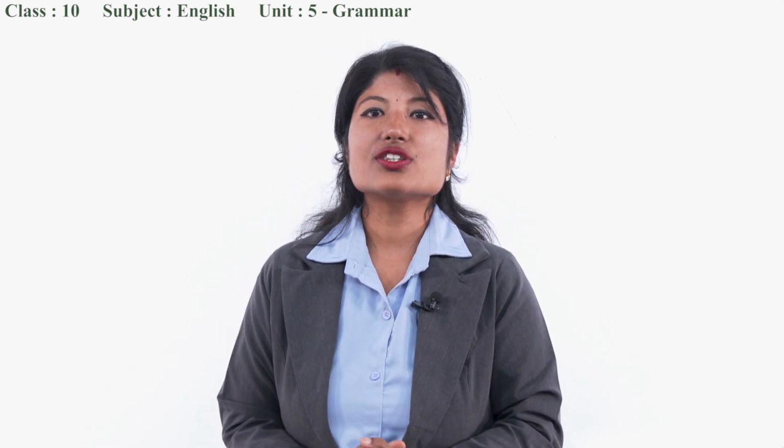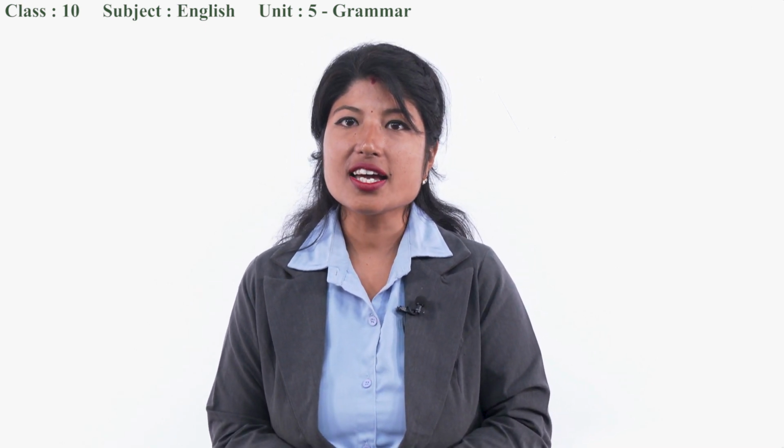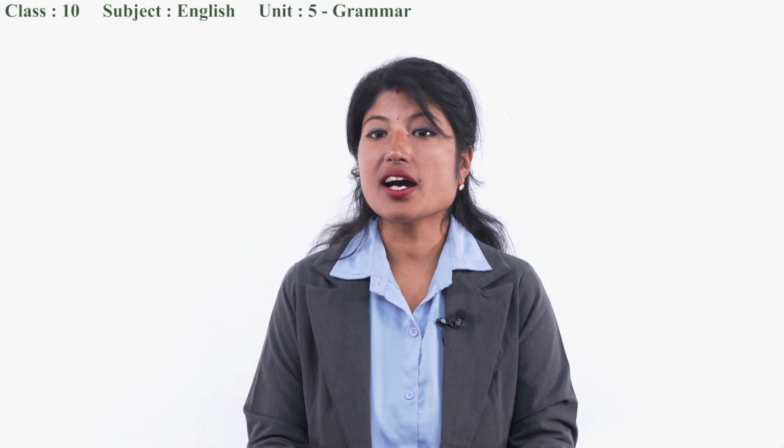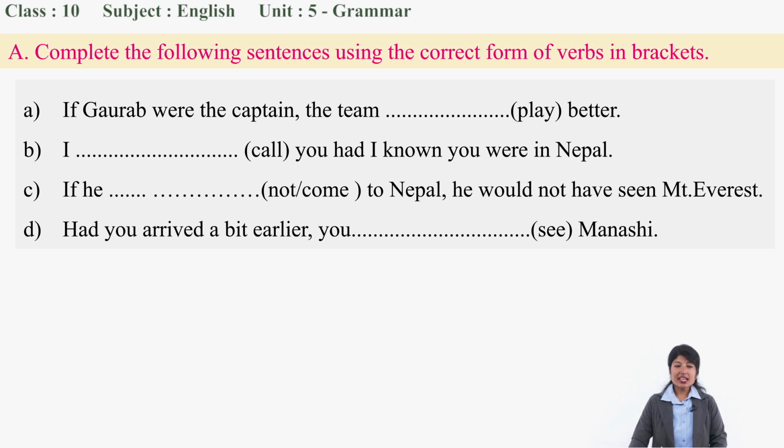Now we are moving to grammar I. So let's check it out, what's there. Okay, now we are in grammar I. So what sorts of exercises are there? Let's check it out. A. Complete the following sentences using the correct form of verbs in brackets.